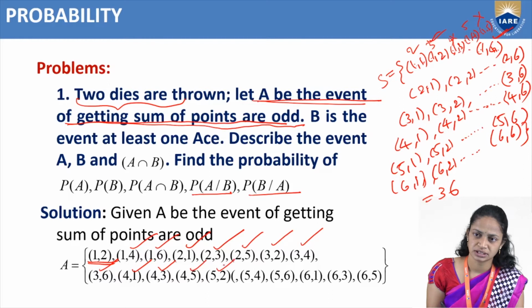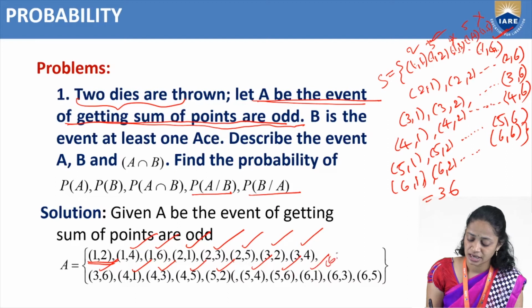5 plus 2 is an odd number. 5 plus 4 is an odd number. Next 5 plus 6 is an odd number. Next 6 comma 1: 6 plus 1 is an odd number. 6 comma 2 is an even number.